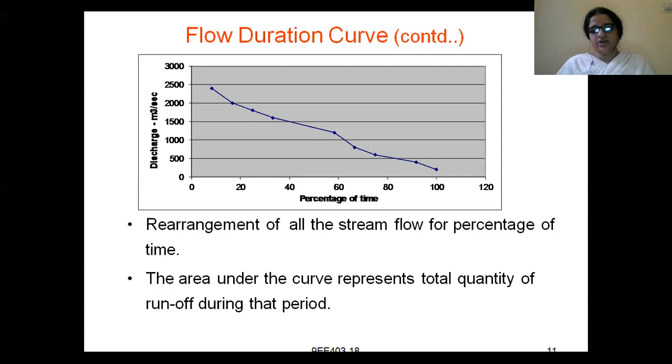Right, it is a rearrangement of all the stream flow for percentage of time. How much stream flow is there for what percent of time. The area under the curve represents the total quantity of runoff during that period.